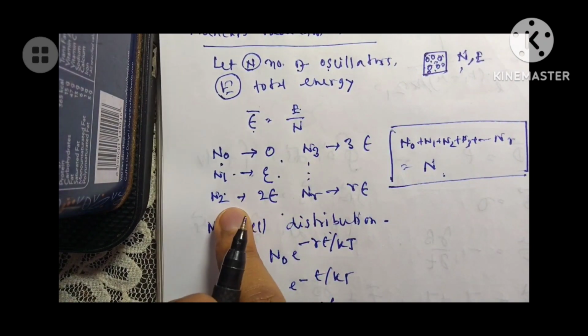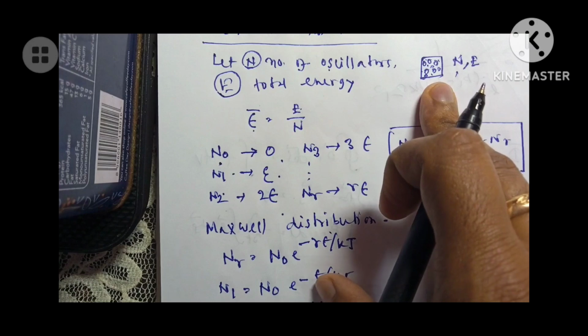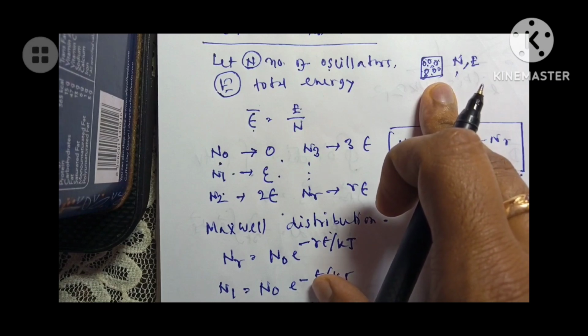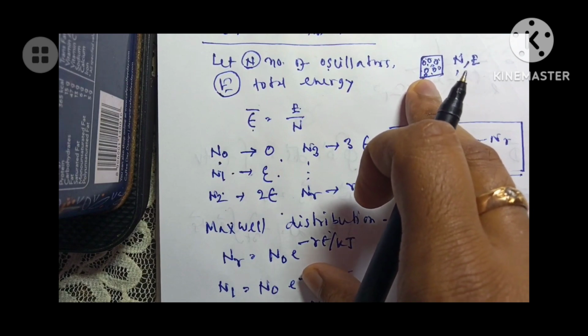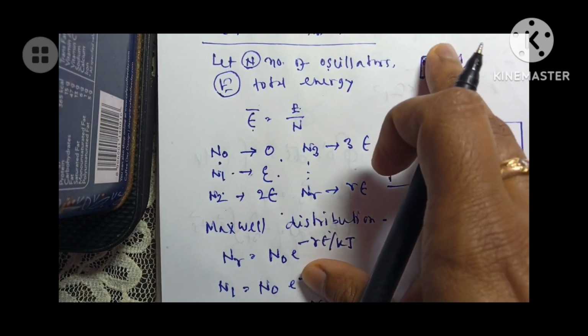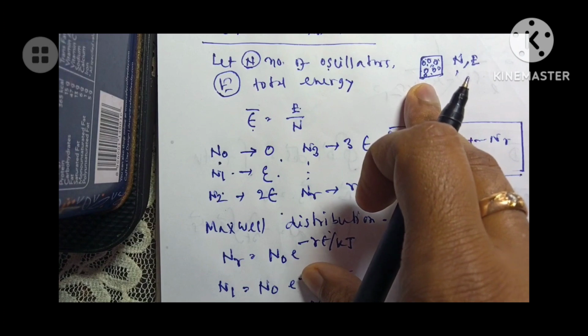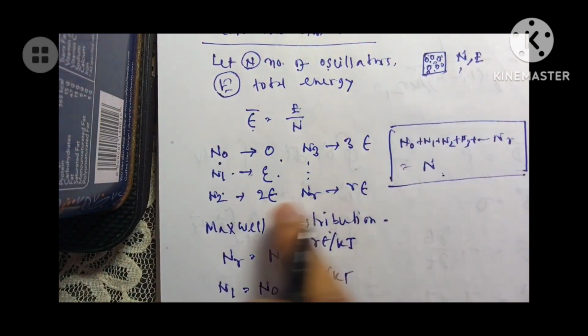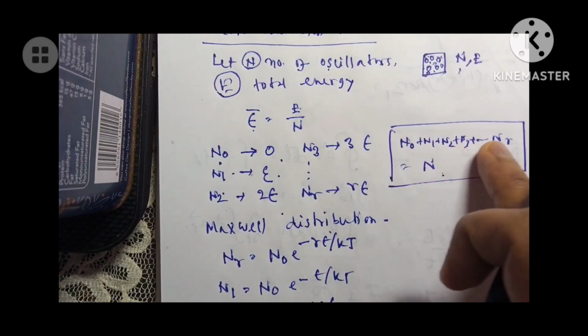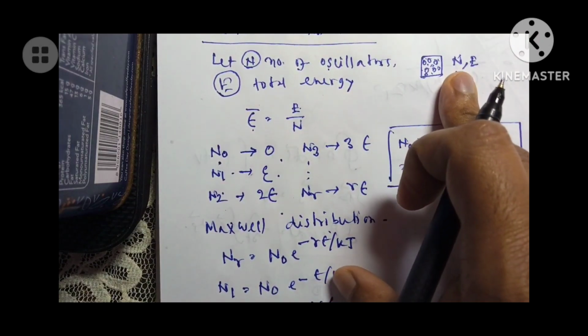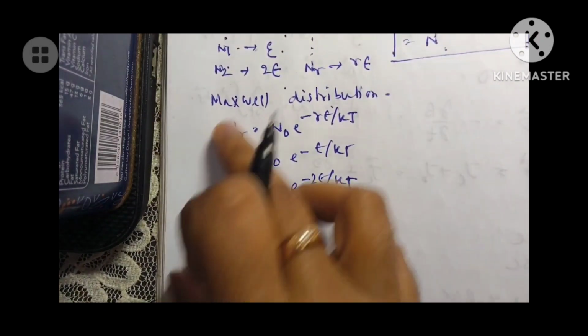There are n2 atoms or oscillators which have 2 epsilon energy. Actually, oscillators are the atoms or the molecules at the surface of the black body. Oscillators are nothing special, but the molecules and the atoms which are present at the surface of the black body, they will act as oscillators. So these oscillators can have this amount of energy, and if we add up n0 plus n1 plus n2, n3 and so on, then we'll get the total number of oscillators. And from the Maxwell distribution we have written this.